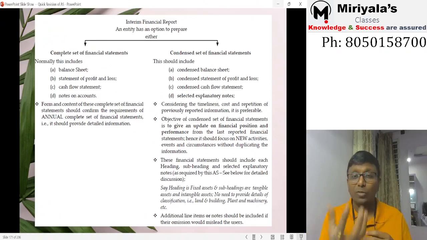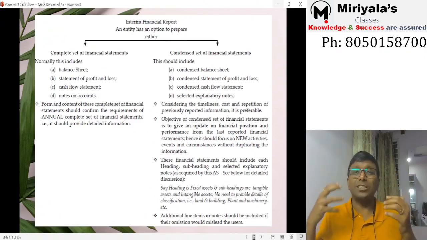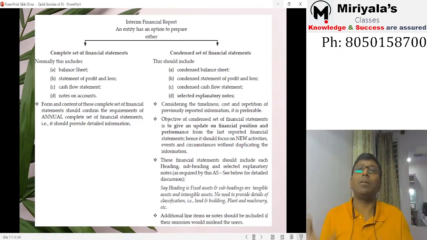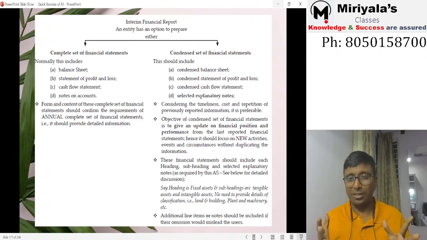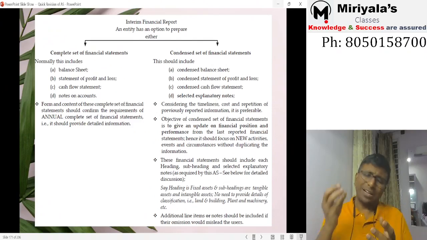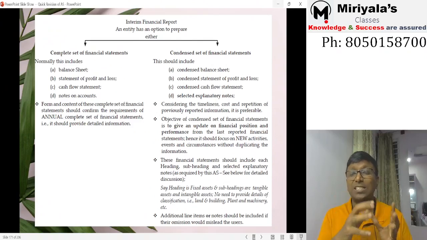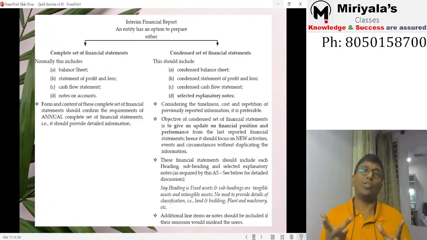Now, let's give information. What is happening in the company? Is my company growing or falling? Something should come. Otherwise, they will be forecasting too many nonsense things. Imaginary things will happen. Accordingly, they may be investing, not investing. So many things will be there, right? That's why, condensed set of financial statements. What do you mean by condensed balance sheet, condensed profit and loss, condensed cash flow statement? What are the selected explanatory notes?